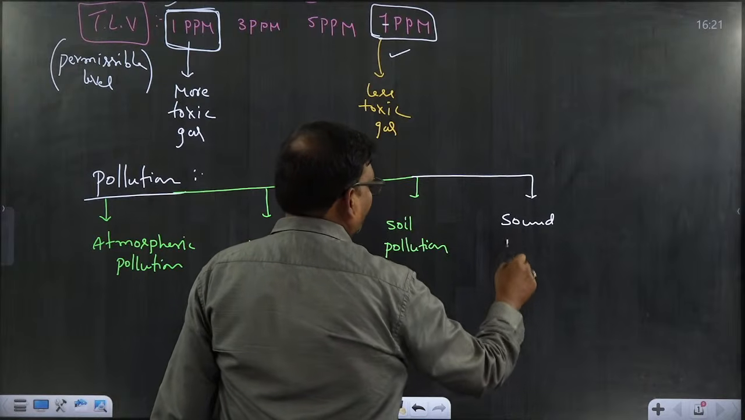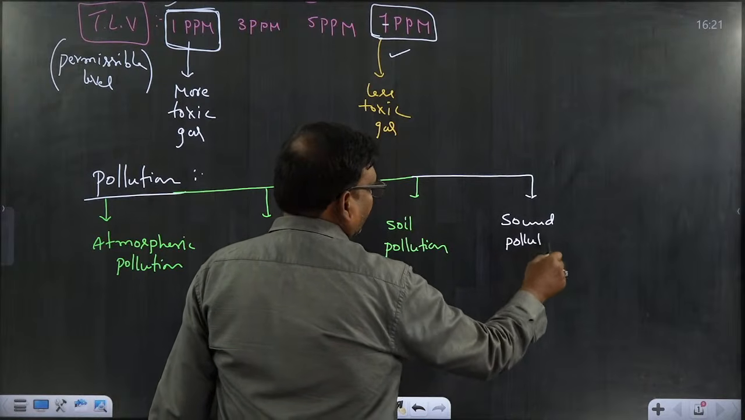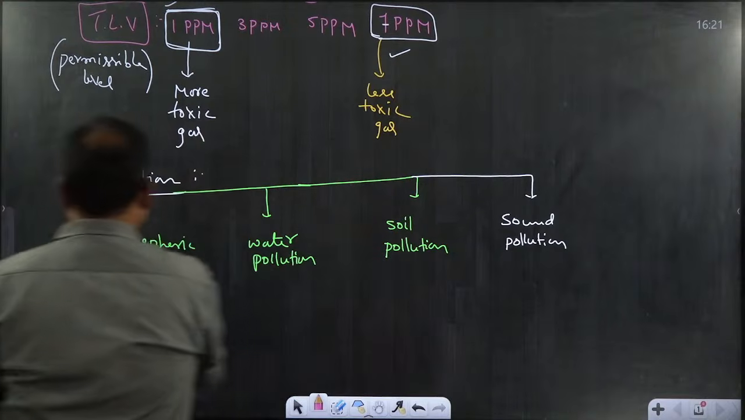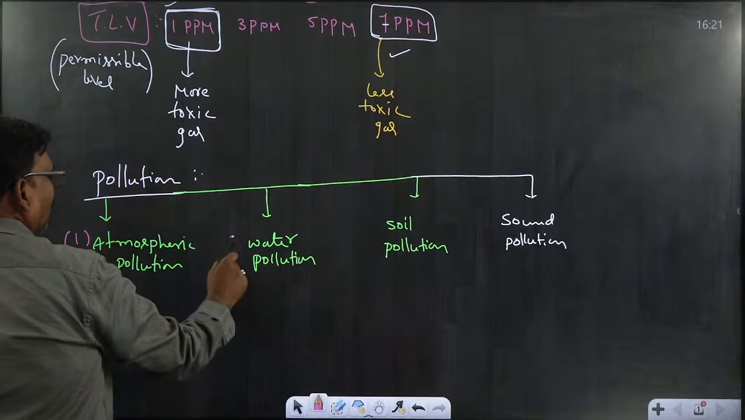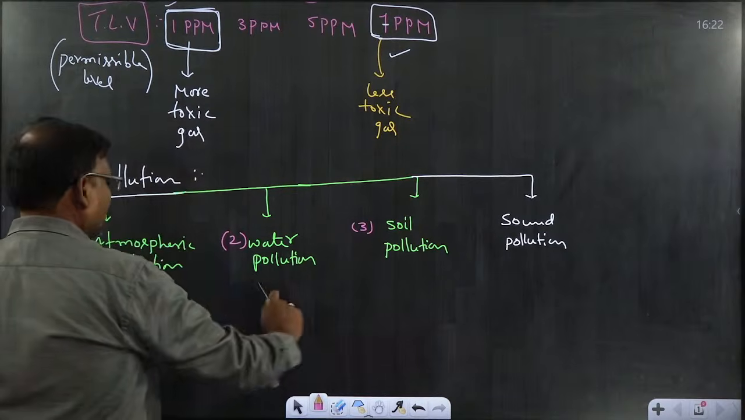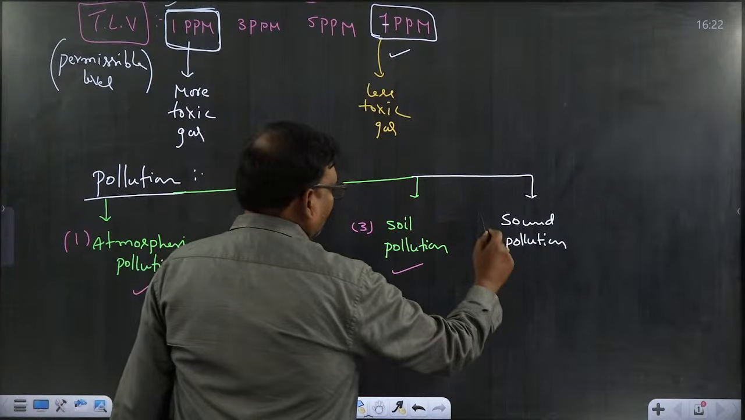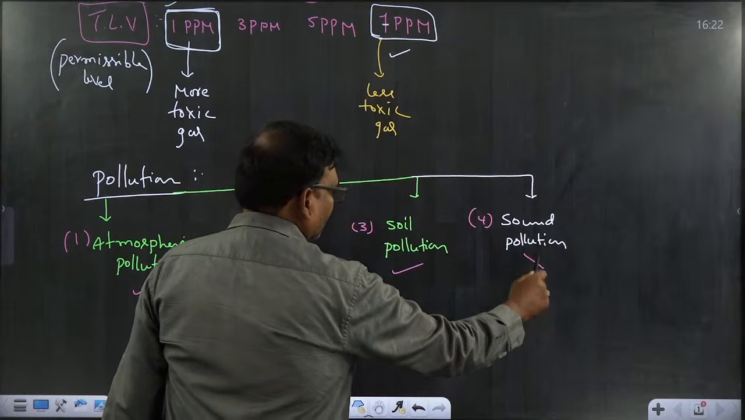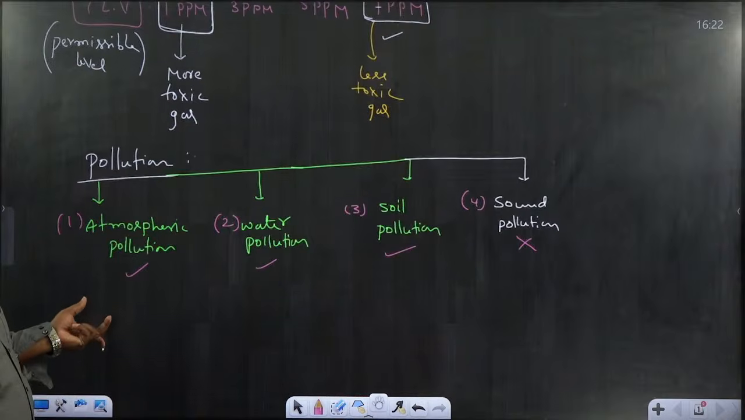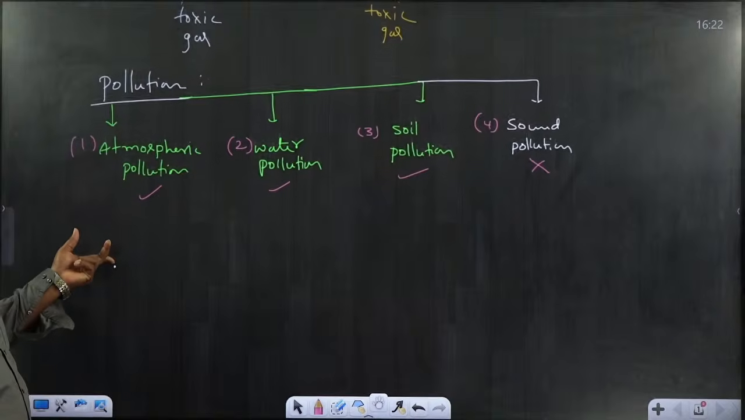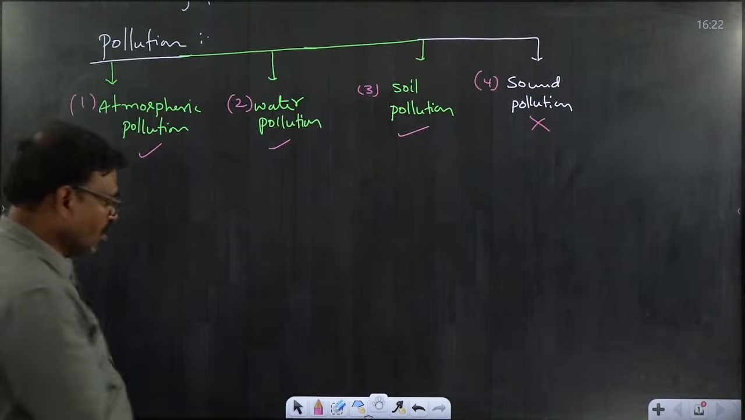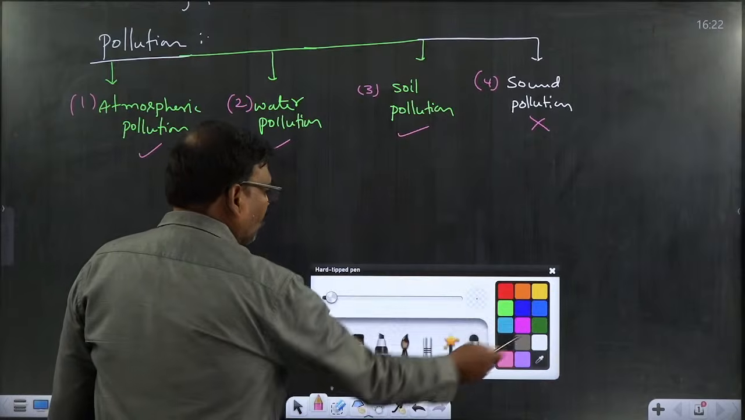Actually, sound pollution is not related to your chapter. Only atmospheric pollution, water pollution and soil pollution, all these three we learn in this chapter. The fourth one, sound pollution, is beyond our limit. So we only learn three kinds of pollution: atmospheric pollution, water pollution and soil pollution. Coming to them one by one.